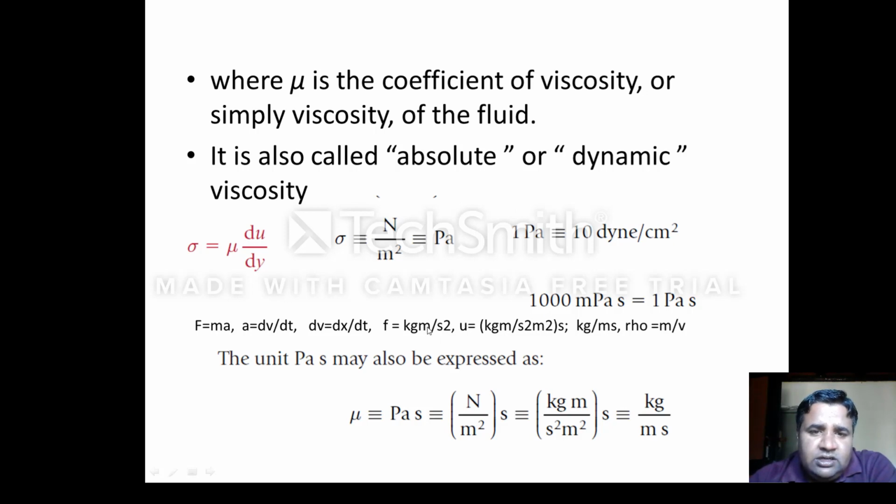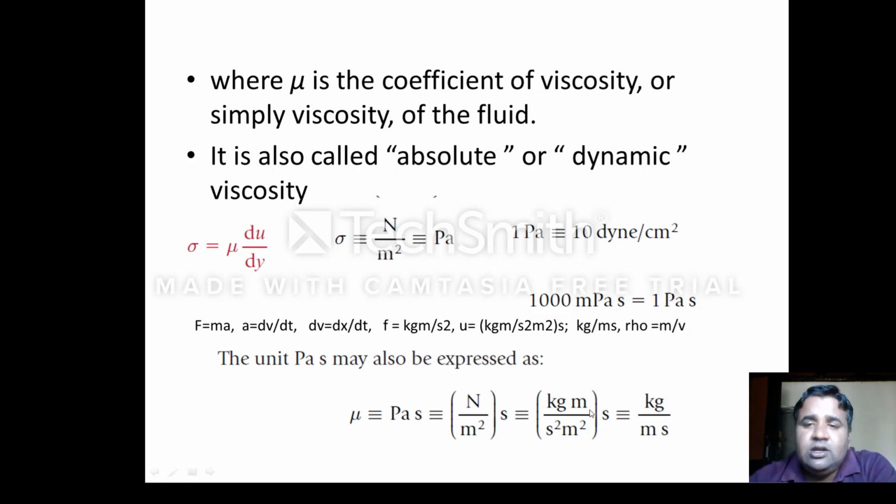See, this kg meter divided by second square is for the force, and when I put the value of force in this equation, it will be kg meter per second square into meter square, because it was force per unit area whole multiplied with second. So when you solve it, finally it will come to kg per meter second.